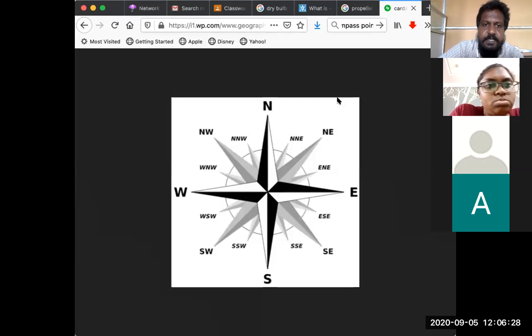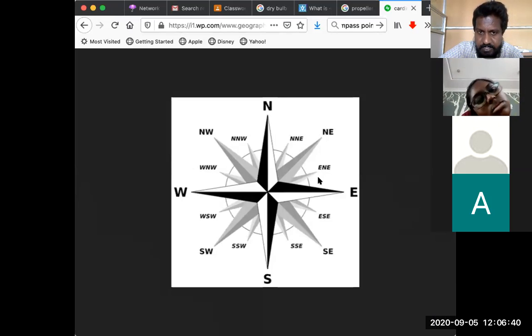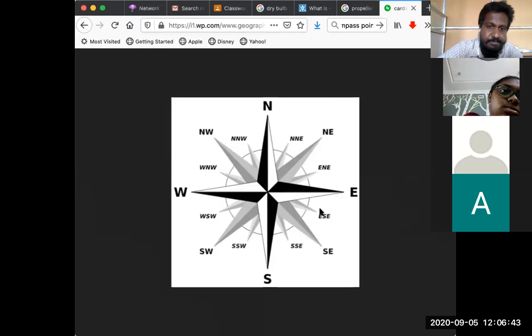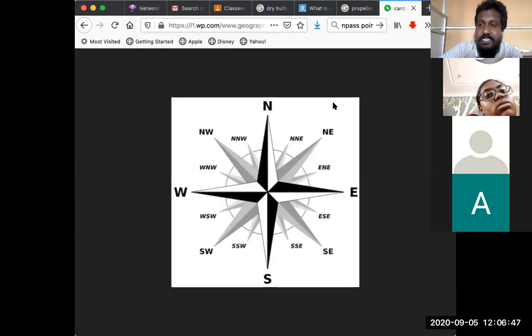This is how it's been represented. The primary points, north, east, and so on, are the primary cardinal points, and then the secondary cardinal points, and the other points here: north-northeast, east-northeast, east-southeast, south-southeast. So these are the 16 directions in which a wind speed would be recorded.